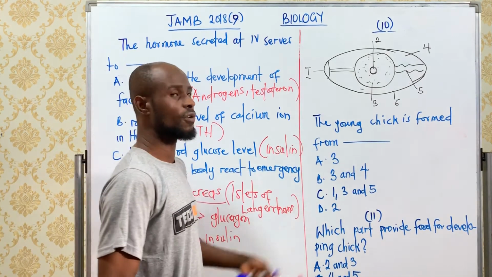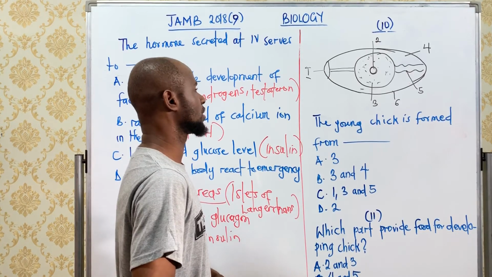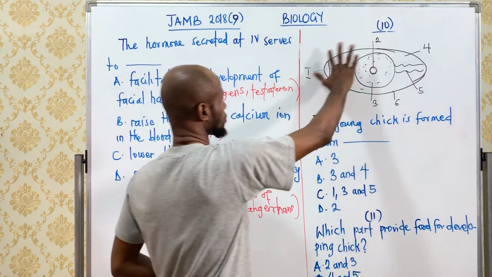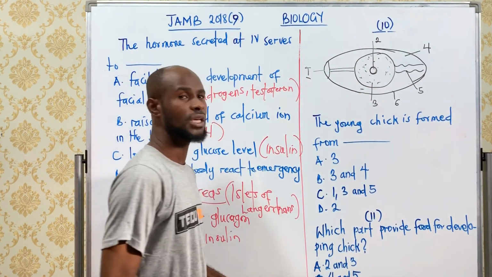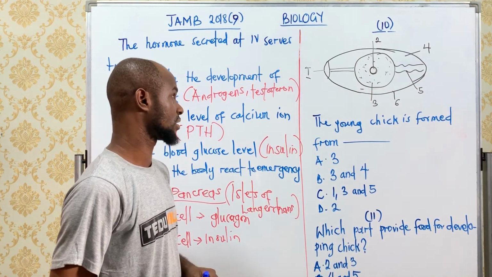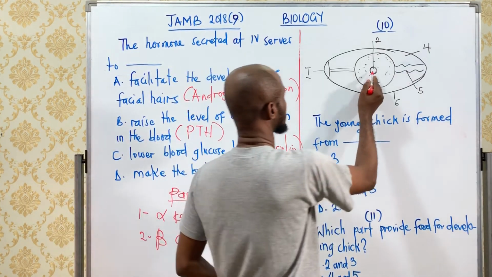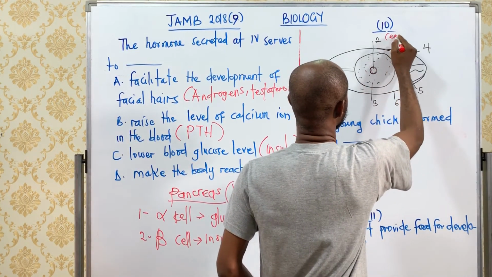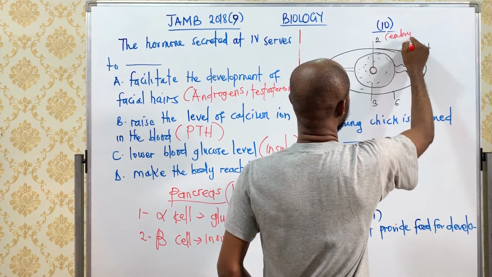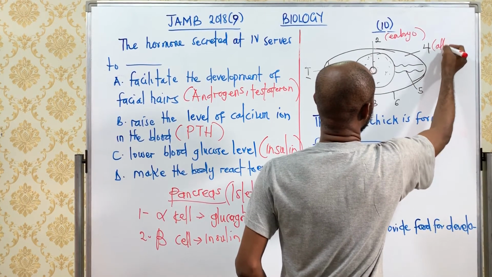This is the diagram of the egg cell. So the young chick is formed from the dash. So we all have the options. And before I answer my question, let me quickly label all the different parts in this diagram. So here, the inside is called the embryo. And here is the albumin.